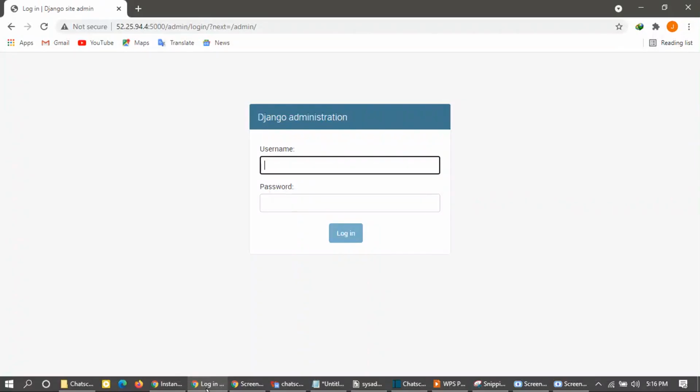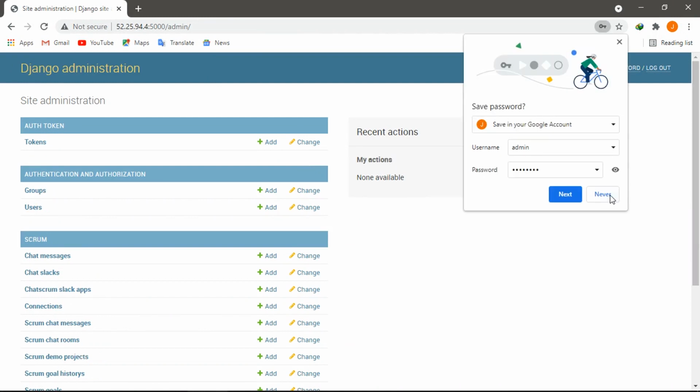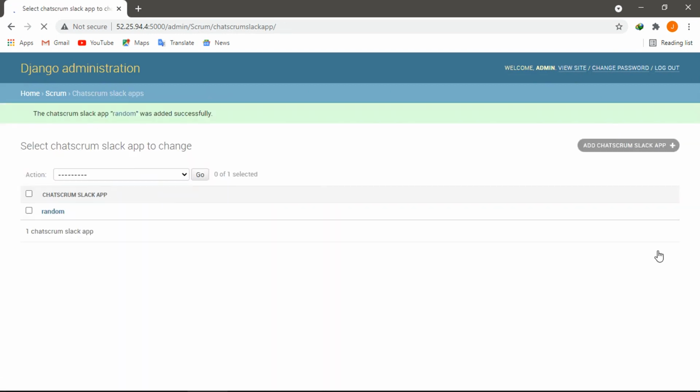I will enter the credentials I created earlier. I am logged in. Click on the Chatscrum Slack app table. For now I will create a table with random data. Enter some random details and save it. I will now go over to the front end and try to sign up once again.